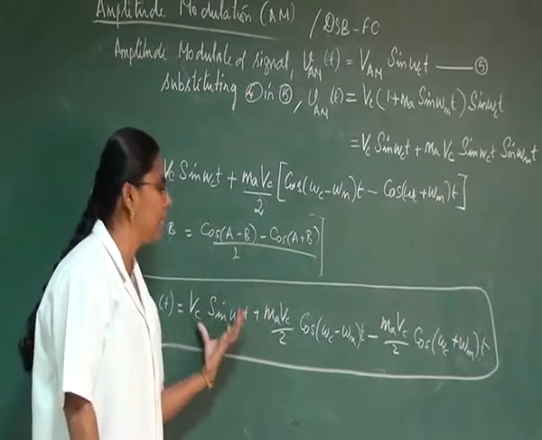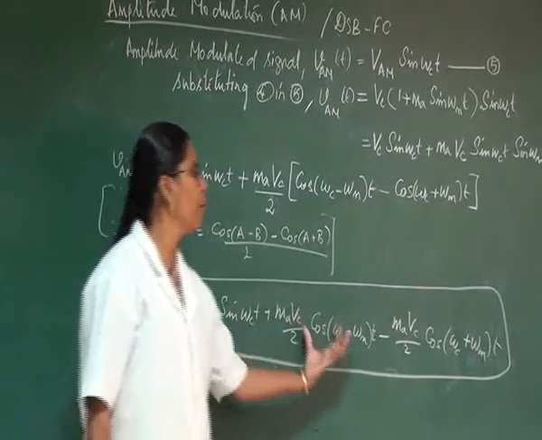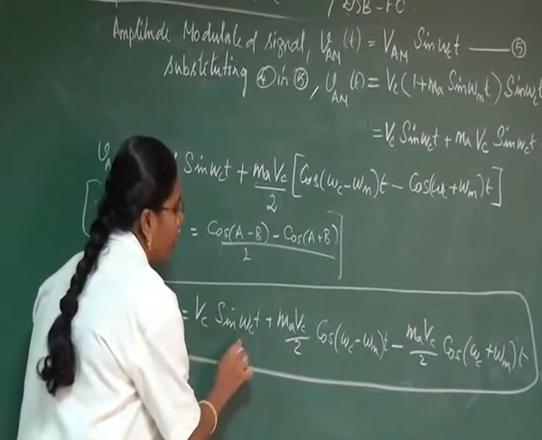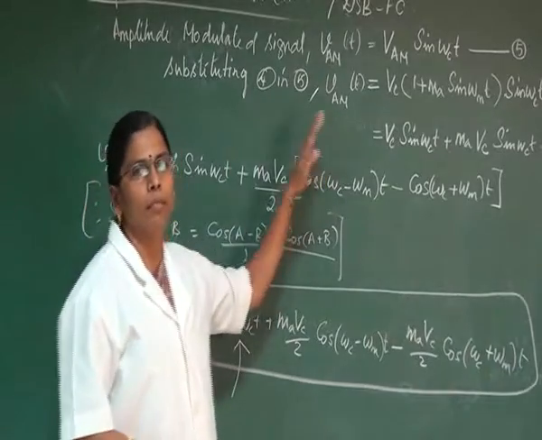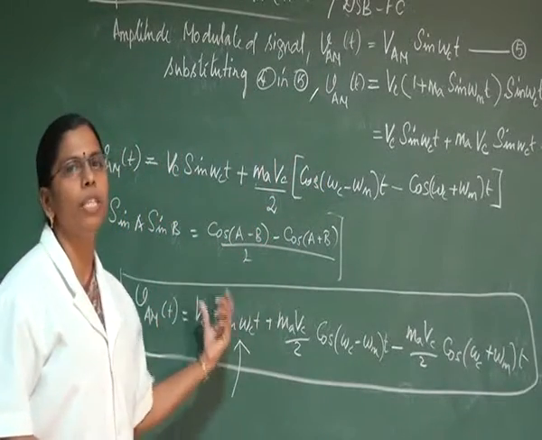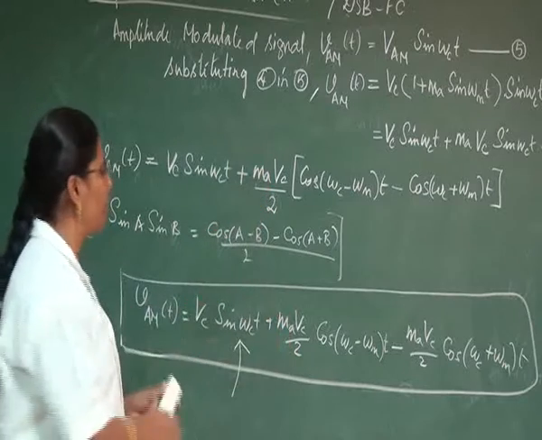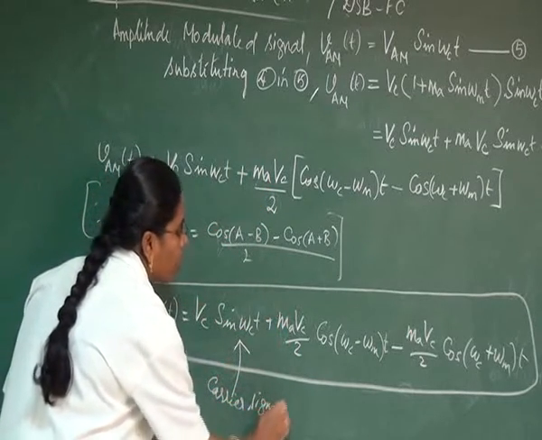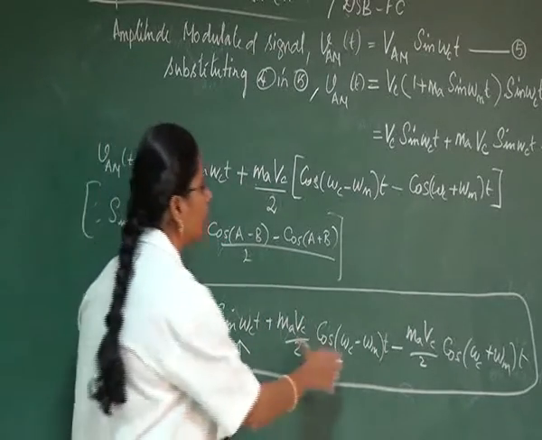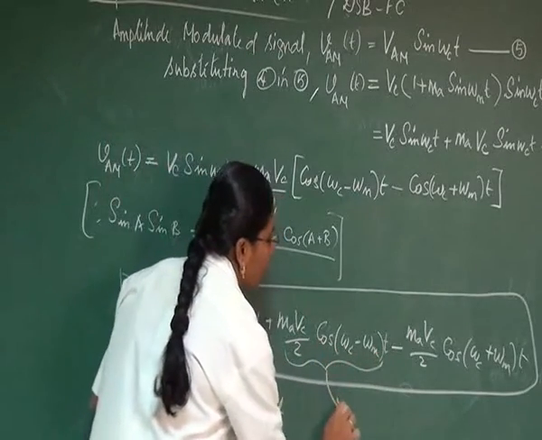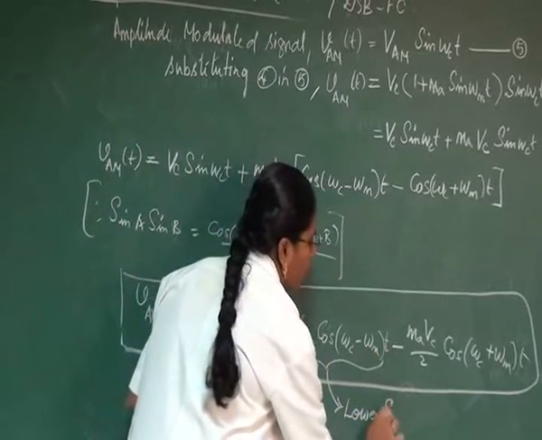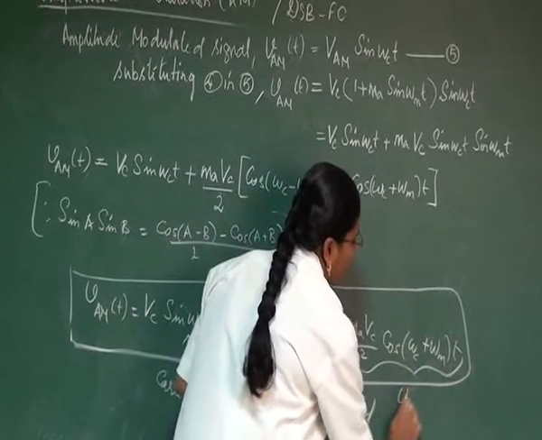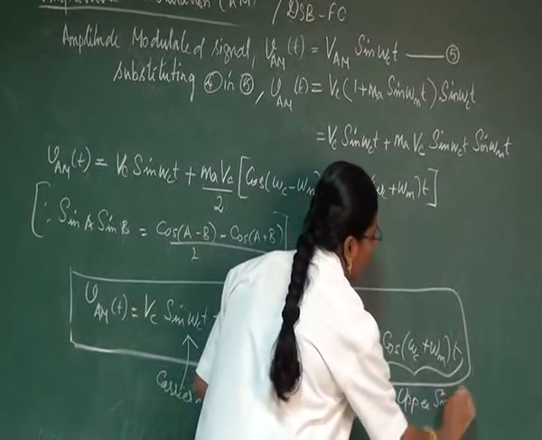So if you check, we have this as our first term, this is our second term, and this will be our third term. Whereas this first term, if you check the second equation which we have written, vc of t will be equal to Vc sin ωct. That will be the second equation, whereas this is nothing but a carrier signal. So this term is called as a carrier signal, whereas this term is taken as our lower sideband, and the third term will be called as our upper sideband.